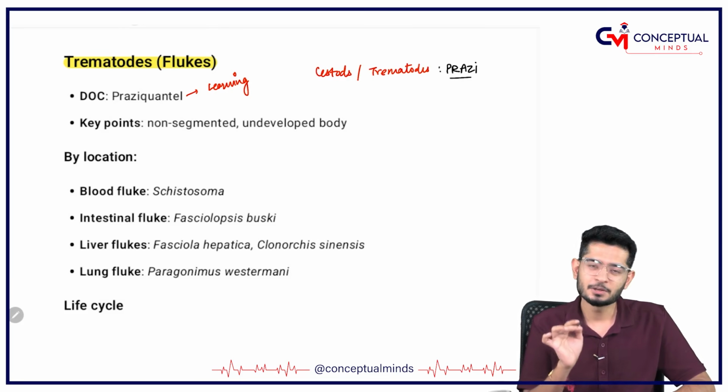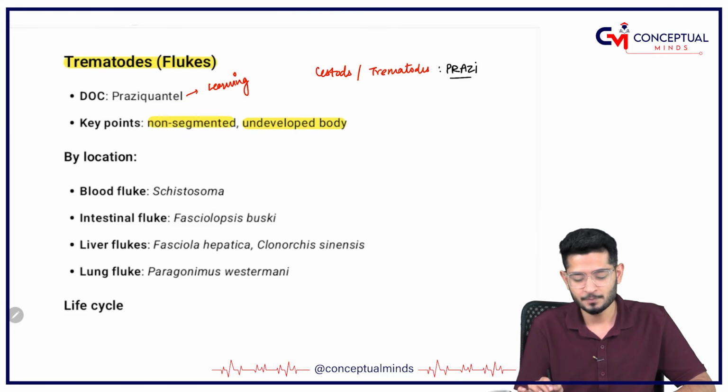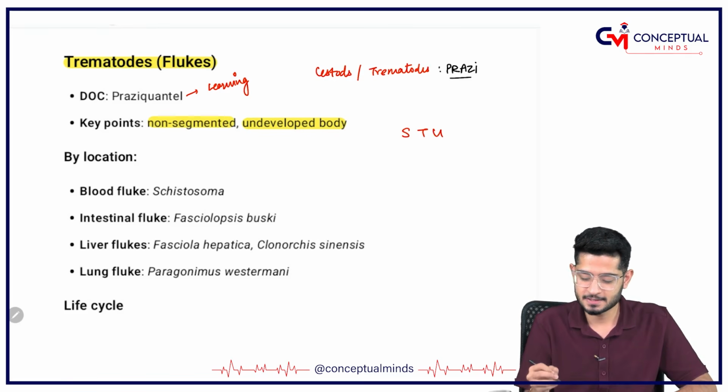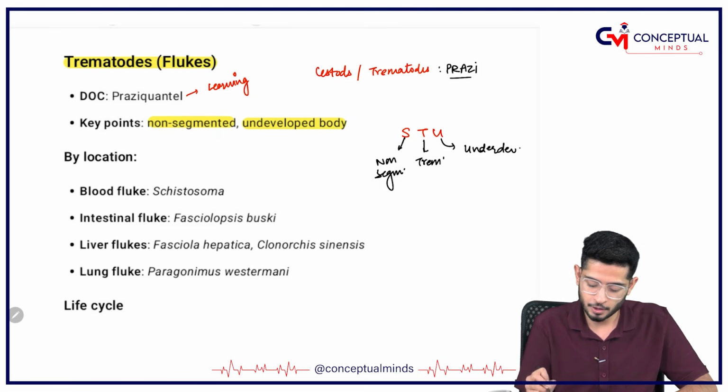Okay. And remember, trematodes are underdeveloped. Trematodes are non-segmented. So remember that S, T, U are the alphabets coming together. S for non-segmented, T for trematodes, and U for underdeveloped. Okay.